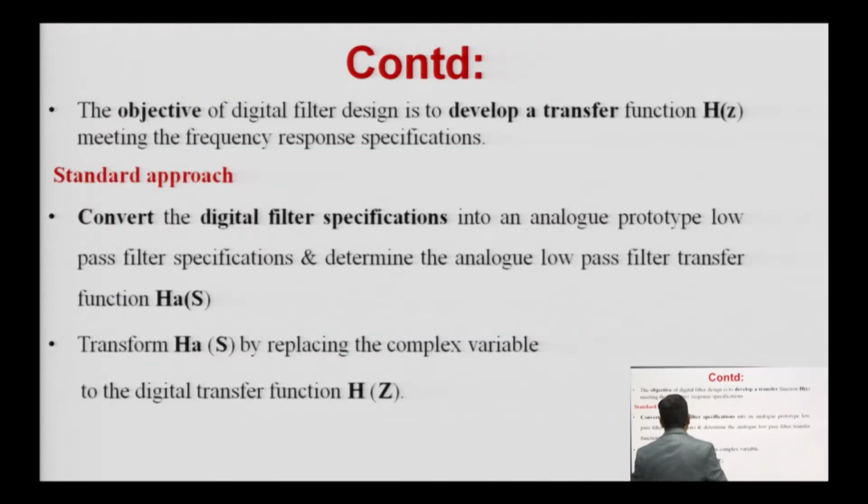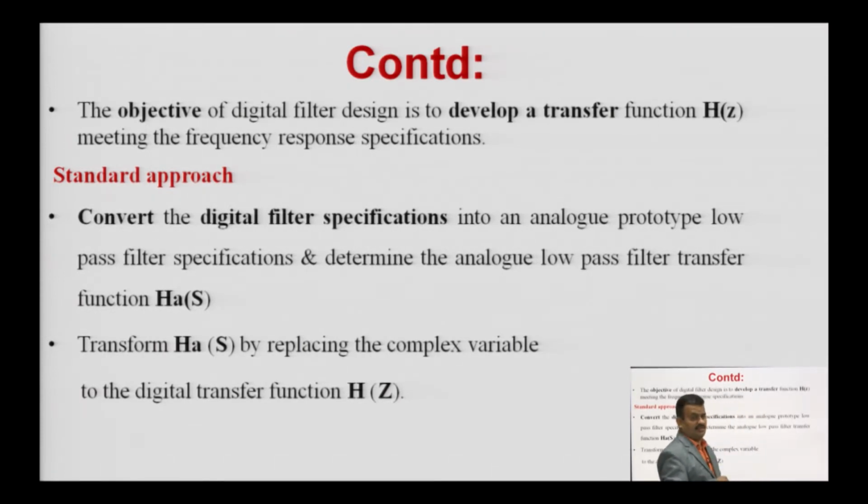Now, the objective of digital filter design is to develop a transfer function. I told in my previous lecture that by seeing the magnitude response of the filter, you can decide almost all the things about the filter.